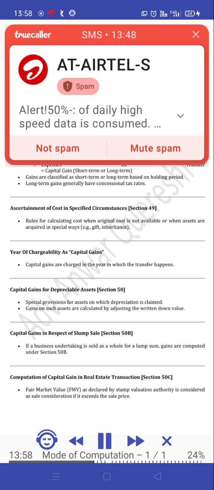Capital gains for depreciable assets, Section 50. Special provisions for assets on which depreciation is claimed. Gains on such assets are calculated by adjusting the written down value. Capital gains in respect of slump sales, Section 50B. If a business undertaking is sold as a whole for a lump sum, gains are computed under Section 50B.